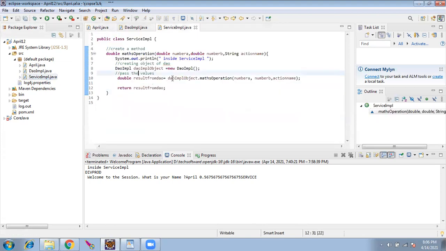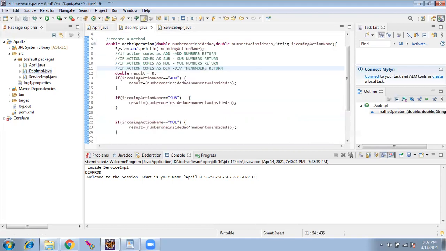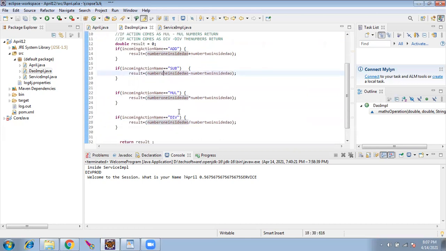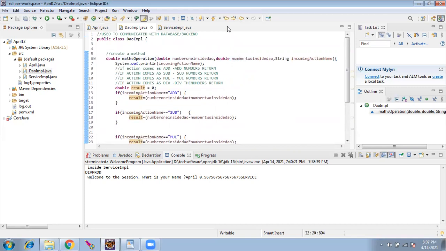From service, we created an object of DAO. Using this object, we call the method, passing the same values. In the DAO, we received the three arguments, and based on the condition, if the action is add, we are just adding the first argument and second argument. If it is subtract, we are subtracting. If it is multiply, we are multiplying, and for division, we are dividing, and we are returning the result. So we did this so far. Now let's continue with this.